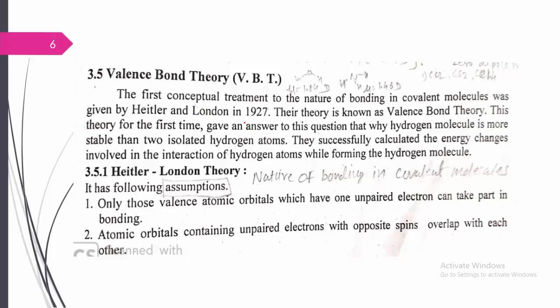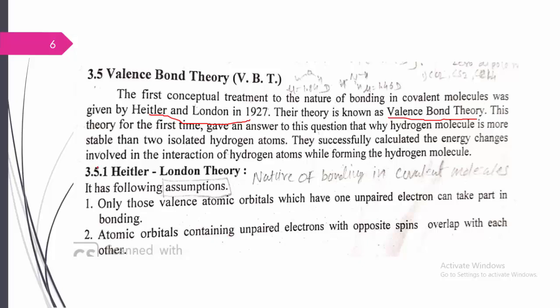This theory was initially put forward in 1927 by Heitler and London, and is known as the valence bond theory. This theory for the first time gives an answer to the question of how the hydrogen molecule is more stable than the two isolated hydrogen atoms, because certain assumptions are given on the basis of the Heitler and London theory. The atoms get combined to form covalent molecules.